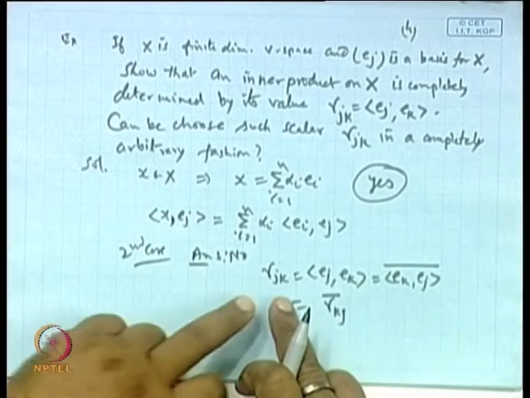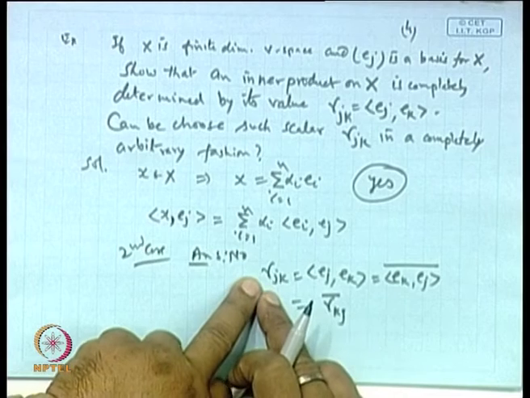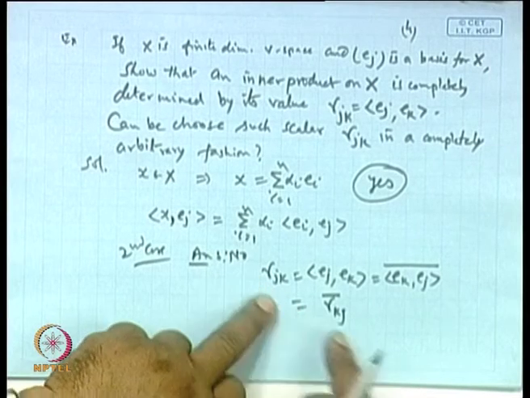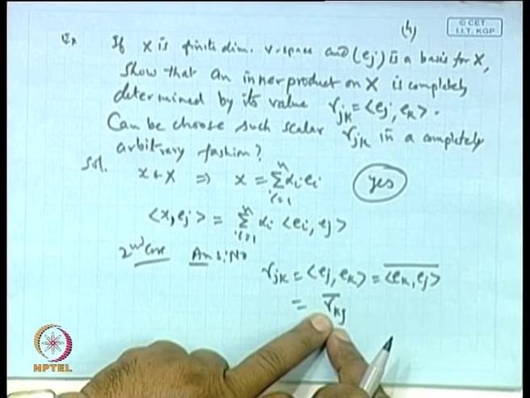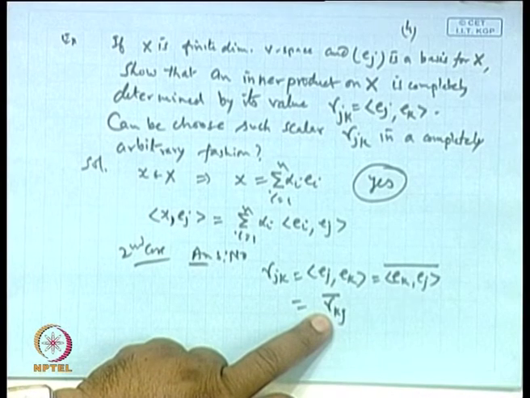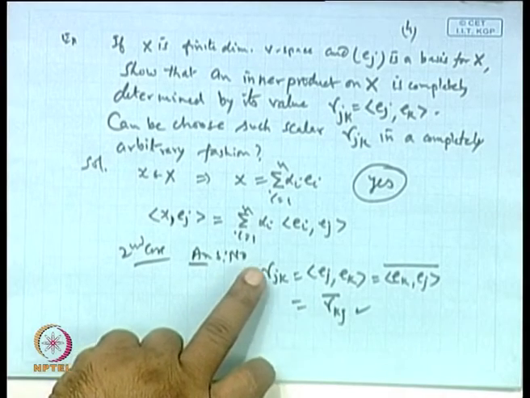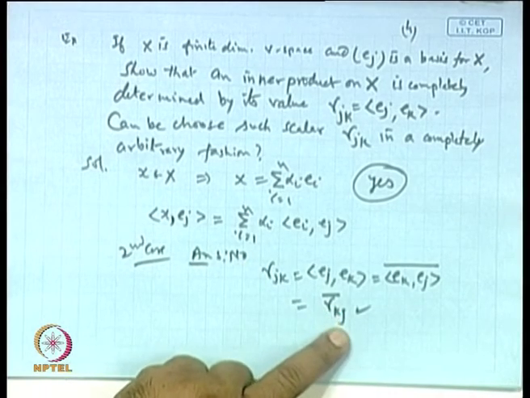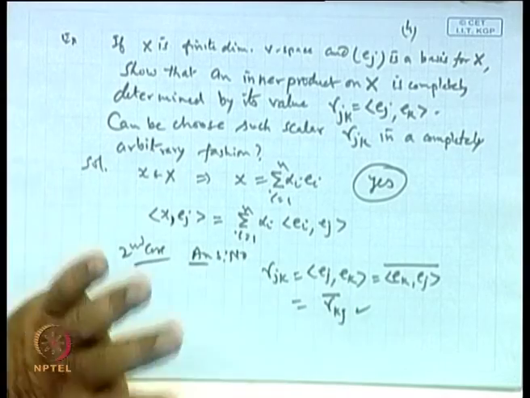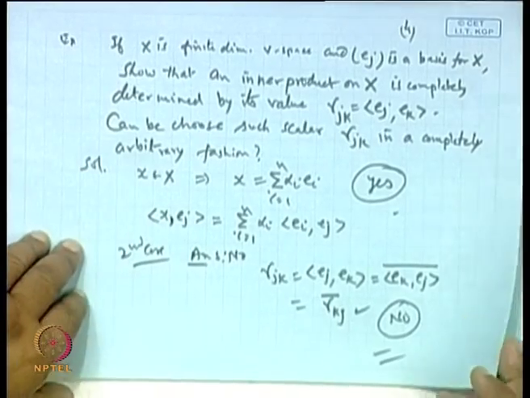It means we can choose only that type of gamma whose gamma jk is the same as the conjugate of gamma kj. We cannot choose the constants arbitrarily. This condition must be satisfied: gamma jk must be equal to gamma bar kj. Otherwise we cannot, so that is why the answer is no. So that is clear.